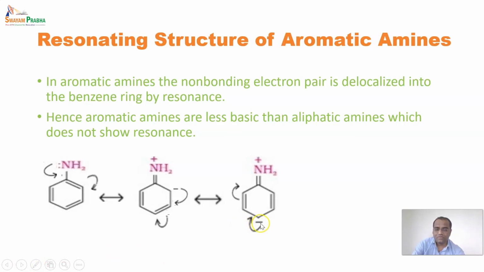As soon as the electrons on the para carbon are delocalized between the meta carbon and para carbon, it will create one more new bond over here.